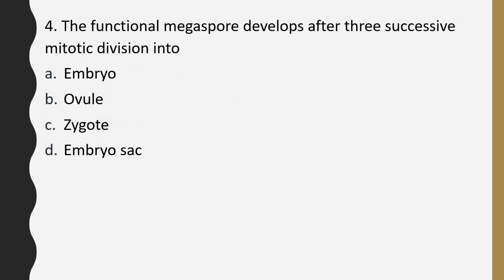Question 4. Functional megaspore develops after 3 successive divisions into. Functional megaspore after 3 successive divisions develops into embryo, ovule, zygote or embryo sac. The correct answer is option D, that is embryo sac.